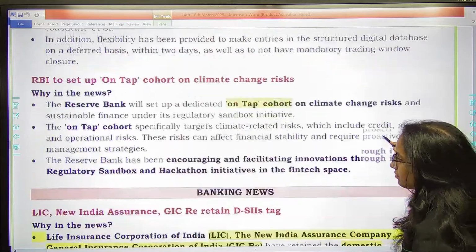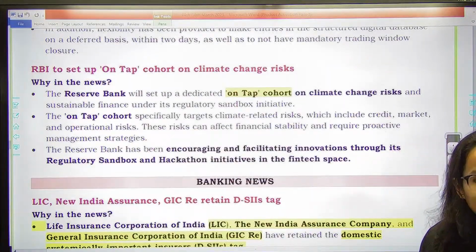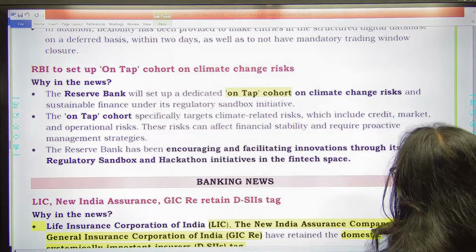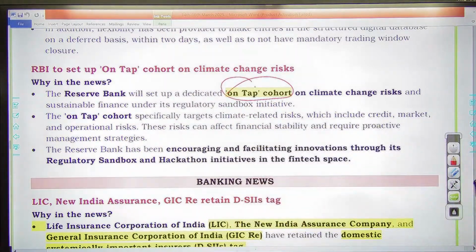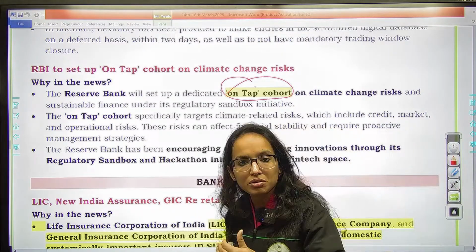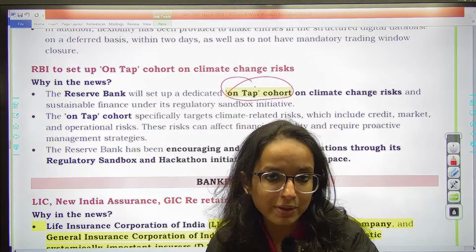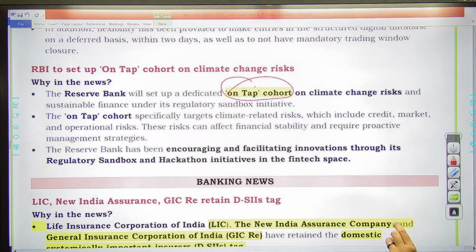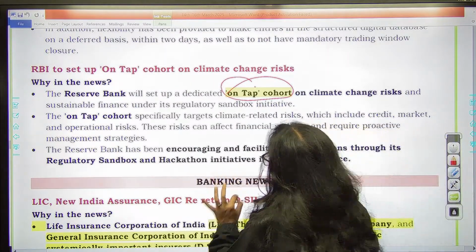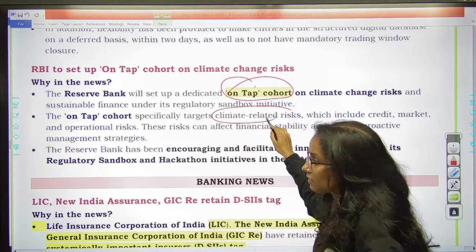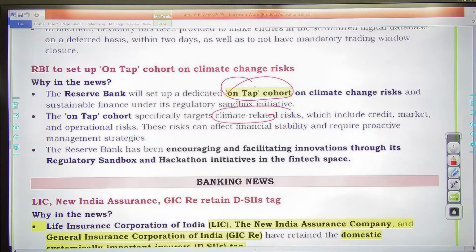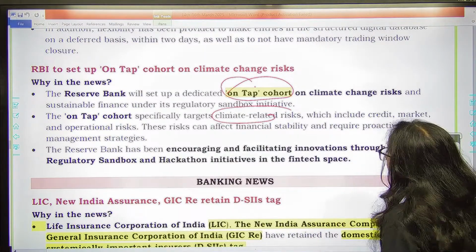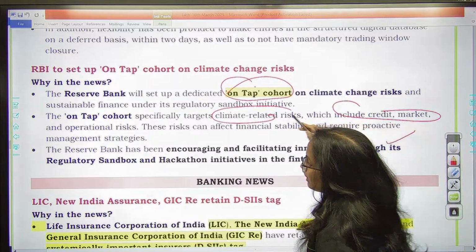Remember that. The next one is RBI recently has set up a dedicated on-tap cohort. On-tap cohort. What is this on-tap cohort? On-tap cohort on climate change risk. Basically, climate change risk के लिए जो आपका regulatory sandbox है, which promotes innovation experiments, right? So this cohort specifically, which is on tap, it will be targeting climate related risks. It would be promoting innovation in such projects which address recent climate related risks and challenges, and which also include credit, market and operational risk.